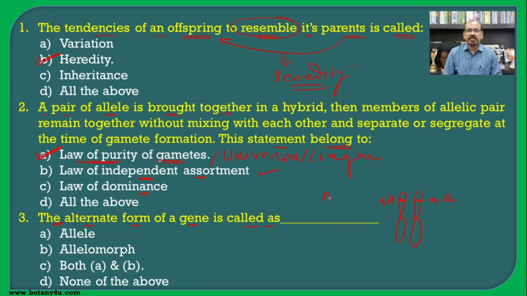So this pair, capital A or capital A or small a, all these become alleles, means A is an allele of another A. So in this way these are alleles of each other. So we can say that it is an allele, but this allele is also known as allelomorph, and hence our answer becomes both A and B for this question.